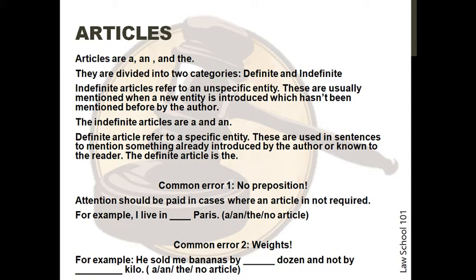Indefinite articles refer to an unspecific entity. These are usually mentioned when a new entity is introduced which hasn't been mentioned before by the author. The indefinite articles are a and an. Definite articles refer to a specific entity. These are used in sentences to mention something already introduced by the author or known to the reader. The definite article is the.